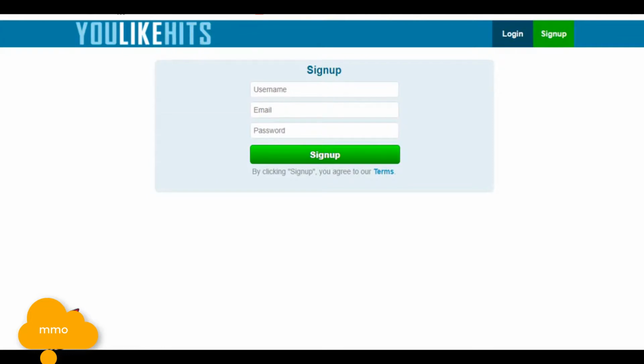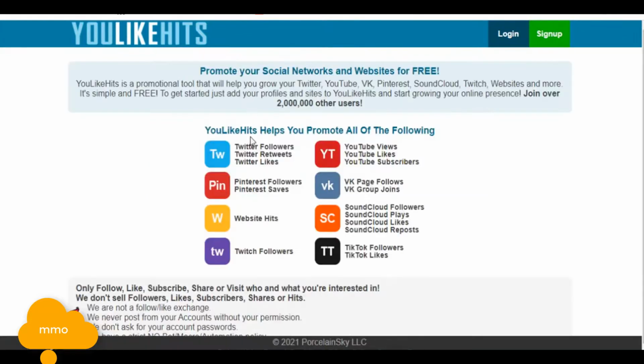But before you start, you should also give some likes or follows to others to earn some points, and get website visits for those points. So this is pretty easy. If you don't understand anything about this, you can just ask here in the comment box.